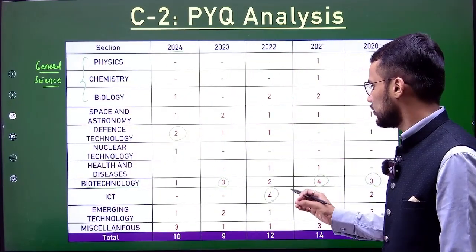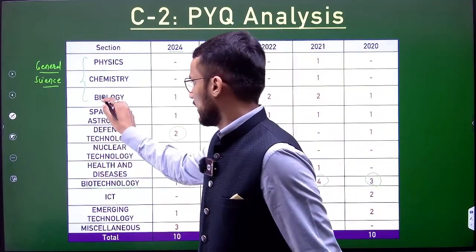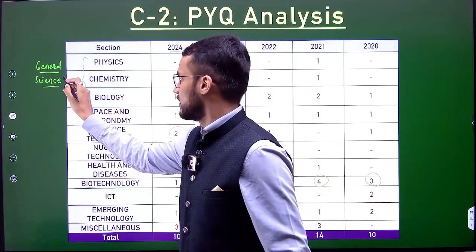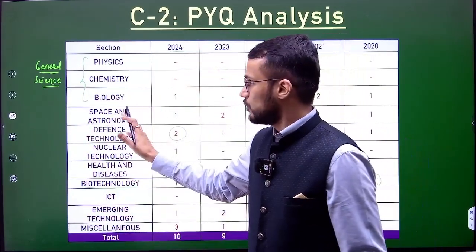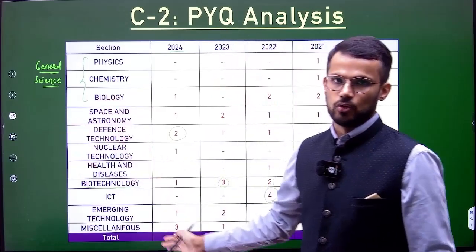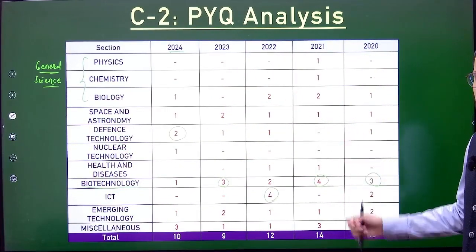So this clearly shows that it is important to focus more and more upon the technologies without sacrificing general science. General science should not be sacrificed, but your focus should be on the technologies. You can clearly see the trend of PYQs from this particular table.